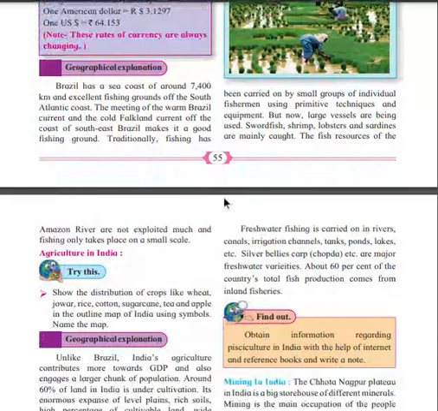Whatever fish resources are there are not exploited much, and fishing only takes place on a small scale. So in Brazil, fishing is carried by a group of people, but over a wide area. This is happening in Brazil, and in the Amazon, the fish resources are not exploited. They are carried out on a very small scale.